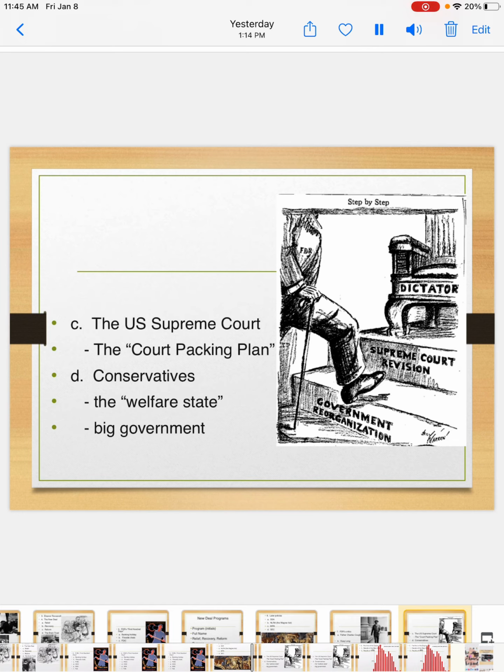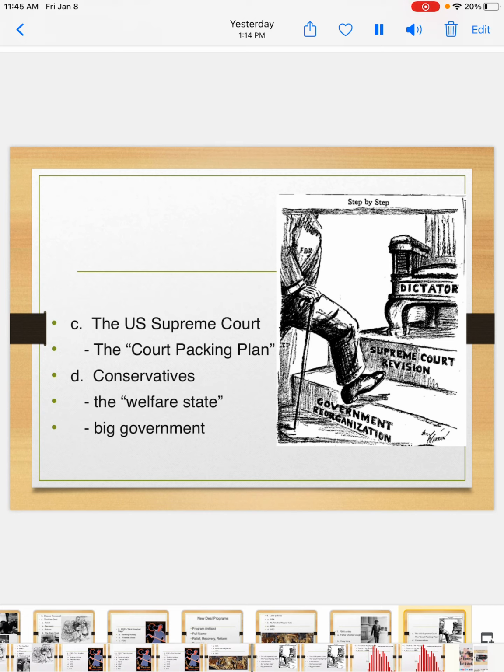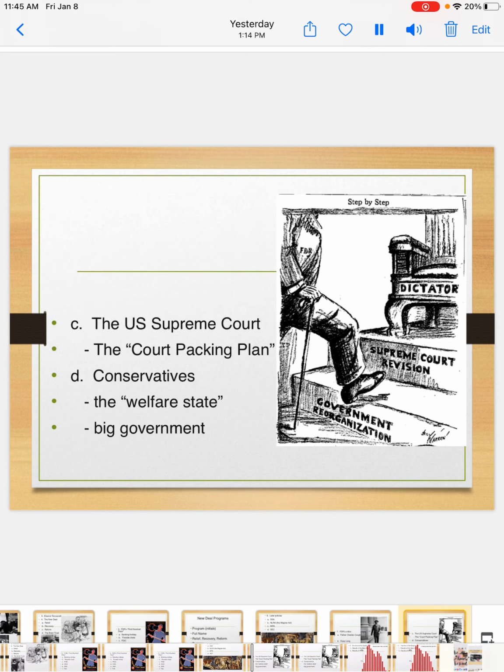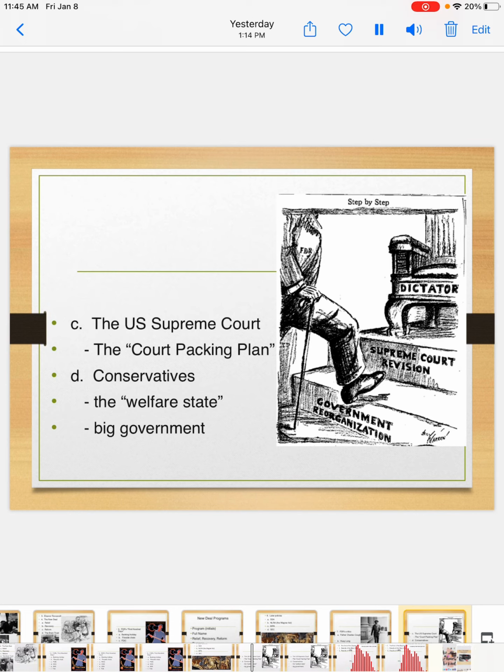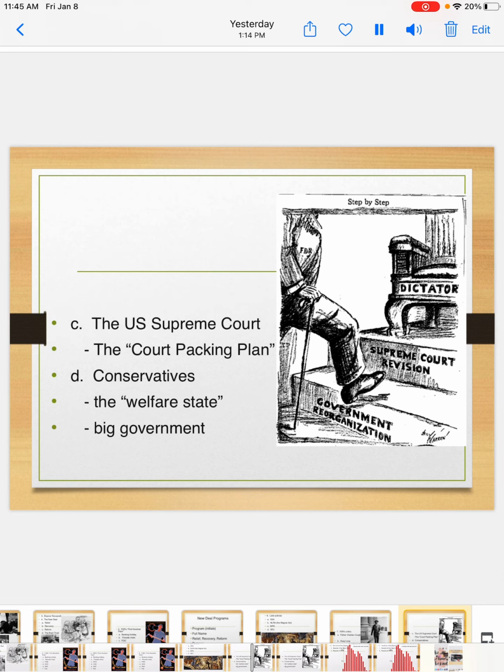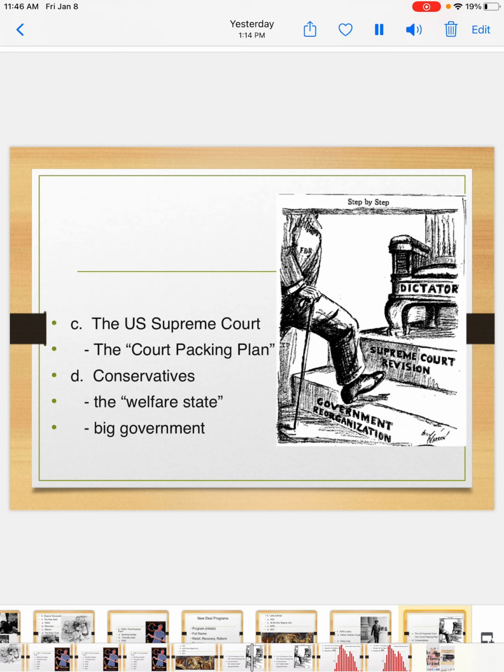Some conservatives, many of them actually, disapproved of FDR and his New Deal program, and these are some of the reasons why. So one main reason that conservatives did not really agree with the New Deal and FDR is they felt that FDR was creating what was known as a welfare state. This meant that they felt too many people were now too reliant on the government to survive. And I'll just let you think about whether or not you agree with that or not. If we now have a welfare state where too many people are reliant on the government to survive, many conservatives back then felt like that was definitely something that was being created through this whole situation with the New Deal.